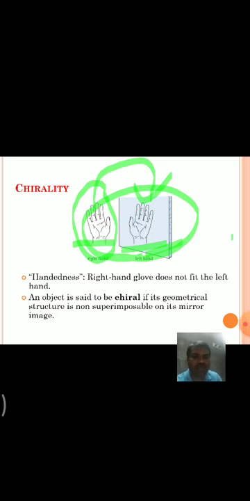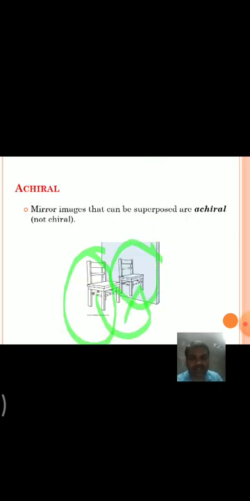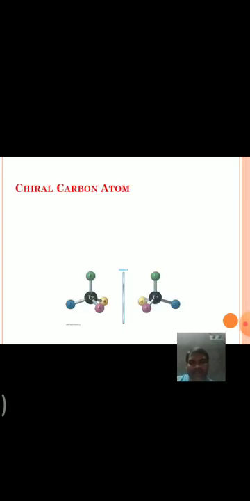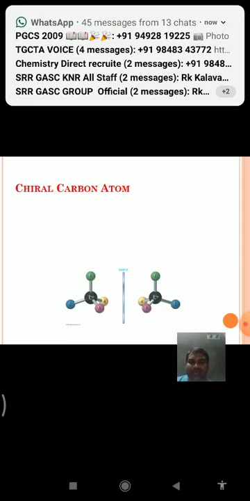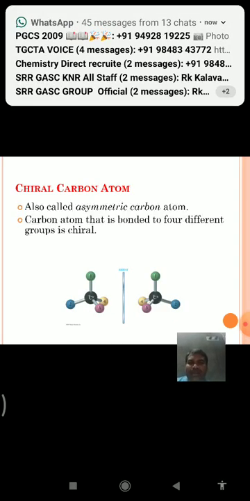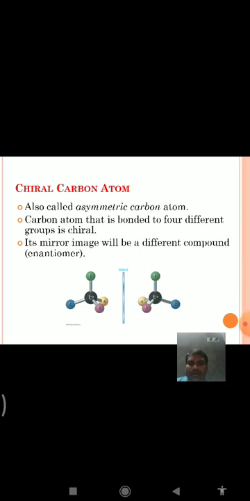The two hands are mirror images of each other but not superimposable, hence said to be chiral. This is achiral. Next, chiral carbon atom. A carbon is said to be a chiral carbon if it is attached to 4 different groups.